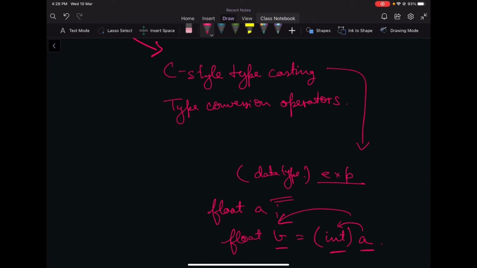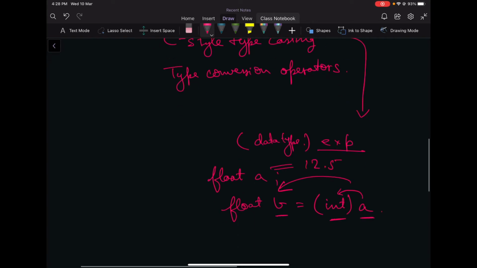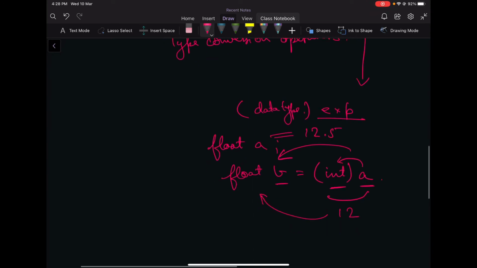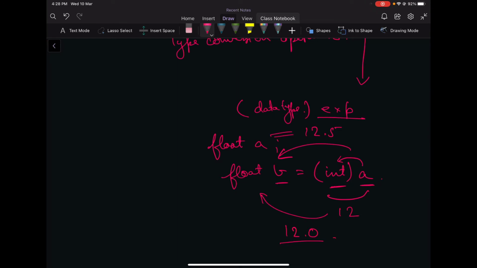So suppose that this a is 12.5. Here, after explicitly converting into integer, it will become 12, and after inserting it into b, it will be an implicit conversion, and it will become 12.0. Okay, so this is how basically C-style typecasting works.